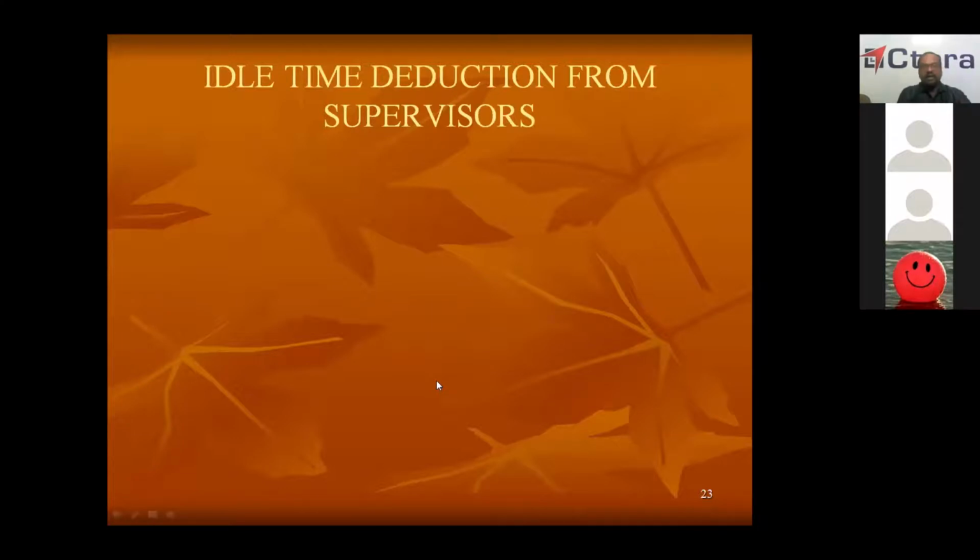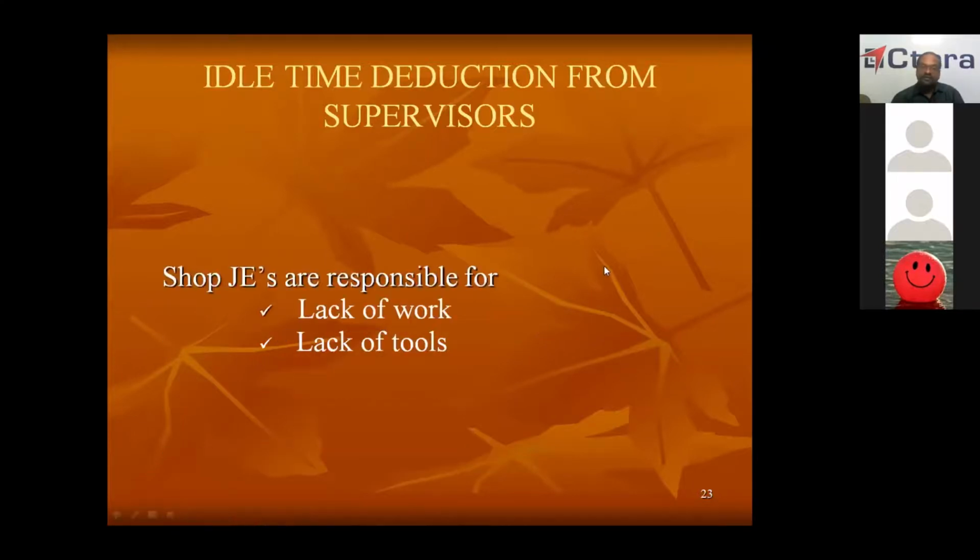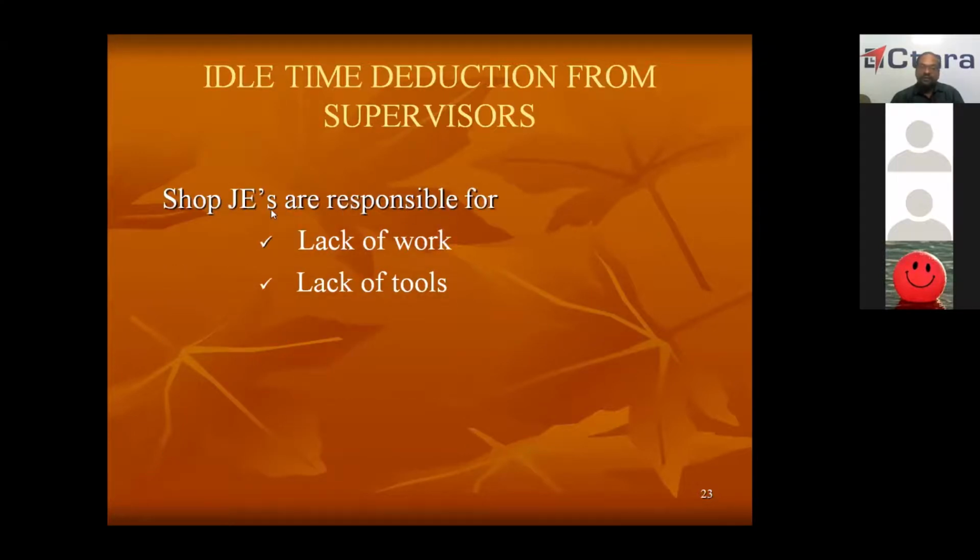Next, idle time reduction from the supervisors. See, if there is idle time, it means workers are not able to do the work because of some problem. That is called idle time. So what are the different occasions in which idle time comes? Shop JEs are responsible for lack of work and lack of tools. If work is not fed, it is the responsibility of the JE. If tools are not given, it is the responsibility of the JE.